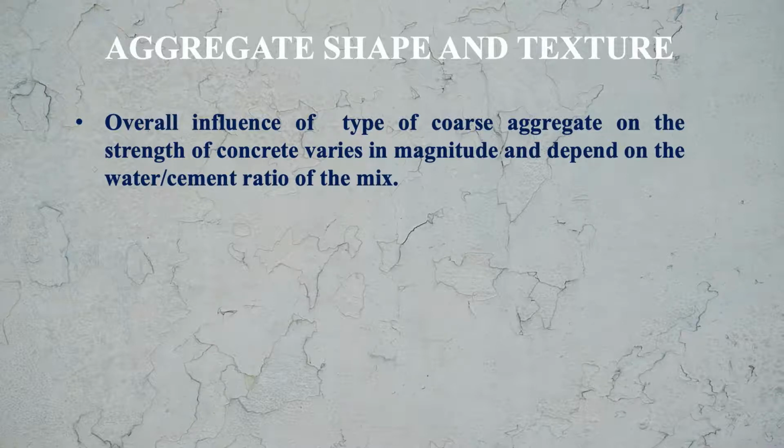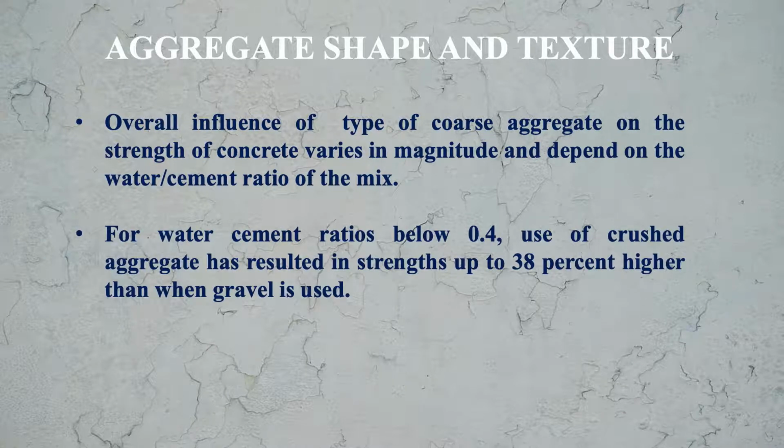Overall influence of type of coarse aggregate on the strength of concrete varies in magnitude and depends on the water cement ratio of the mix. For water cement ratio below 0.4, use of crushed aggregate has resulted in strength up to 38% higher than when gravel is used.